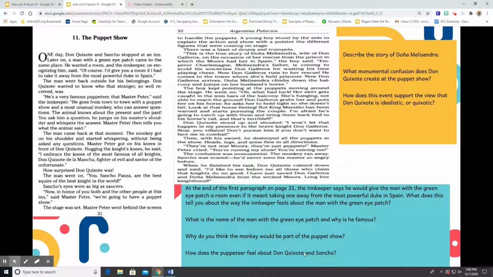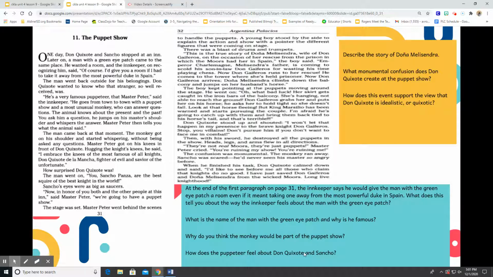Don Quixote wanted to know who that stranger so well received was. "He's a very famous puppeteer, that Master Peter," said the innkeeper. "He goes from town to town with a puppet show, and a most unusual monkey, who can answer questions. The animal knows about the present and the past. You can ask him a question, he jumps on his master's shoulders and whispers the answer. Master Peter then tells you what the animal said."